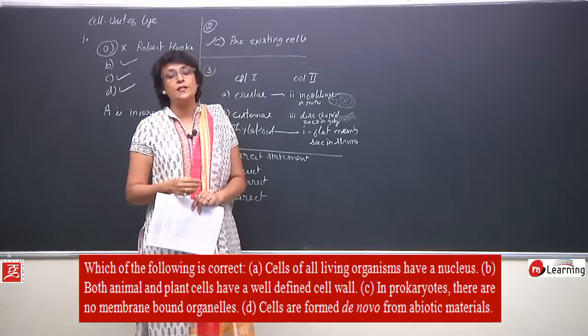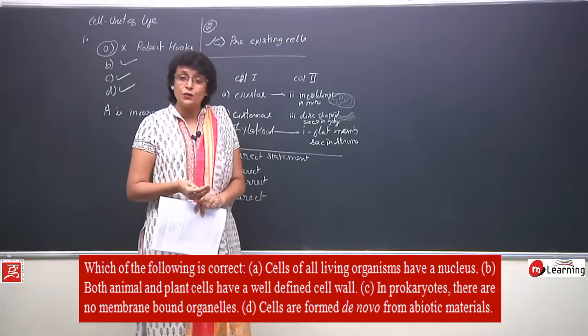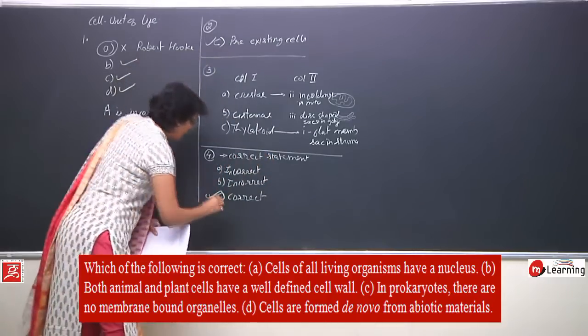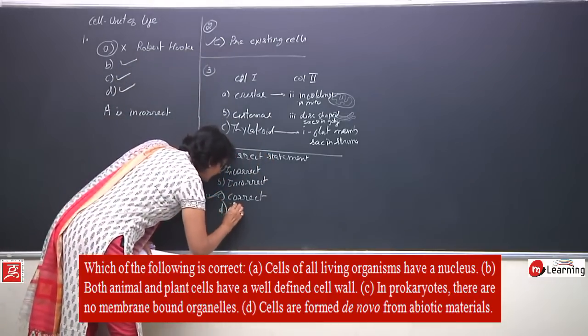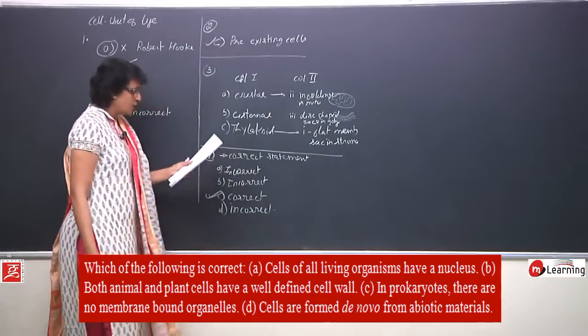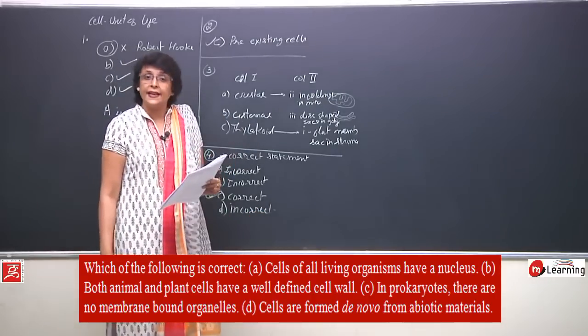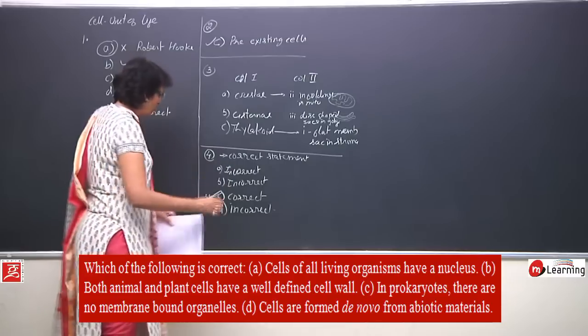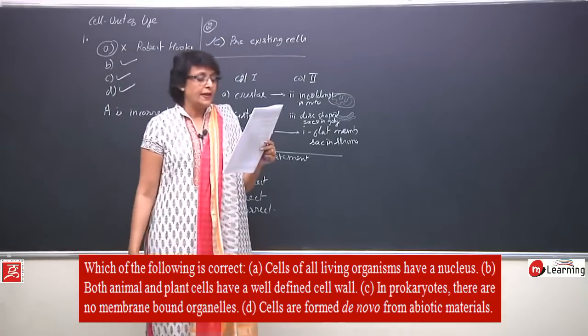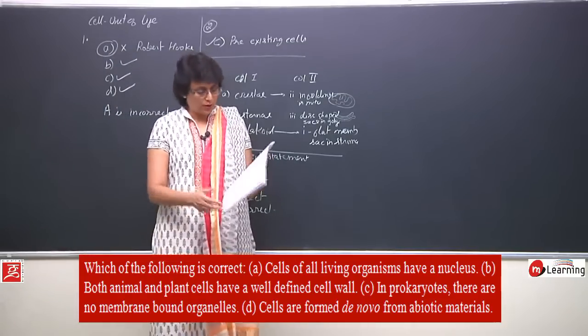After that all cells are coming by division of the pre-existing cells. So statement D is also incorrect. So our question was to pick the correct statement out of the 4, that is C, which says in prokaryotes there are no membrane bound organelle.